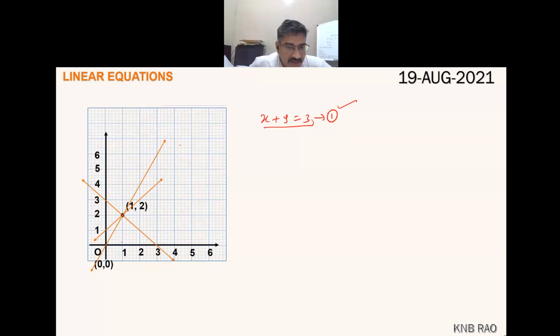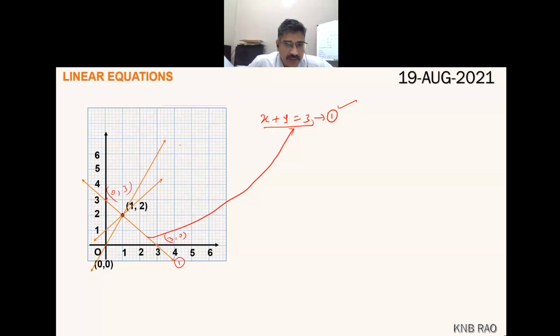Here, try to observe. This is the equation. You can watch (0, 3). (0, 3) is this. This is a solution for this equation 1. (3, 0) is also a solution for this equation. And (1, 2). So this is equation 1.